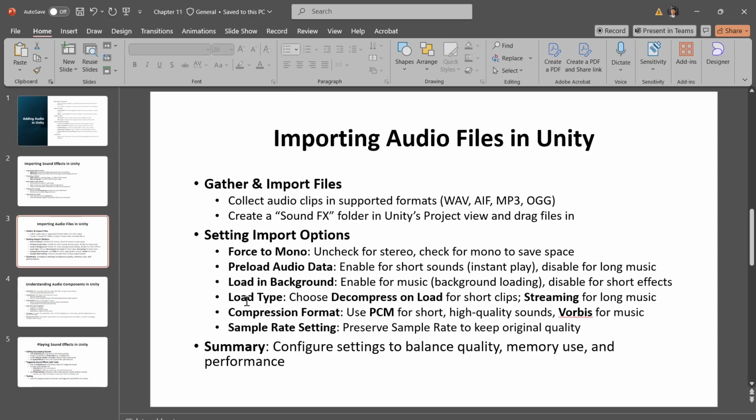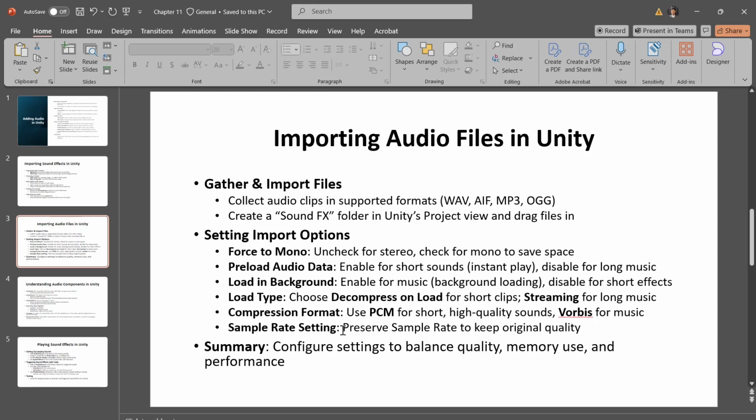And we have load type. Unity provides three options for how audio files are loaded. We have decompress on load, which fully loads and decompresses audio into memory, which is best for short clips that need to play quickly. And we have compressed in memory, which stores a compressed version in memory. Use this if you need to save memory but still want fast access.